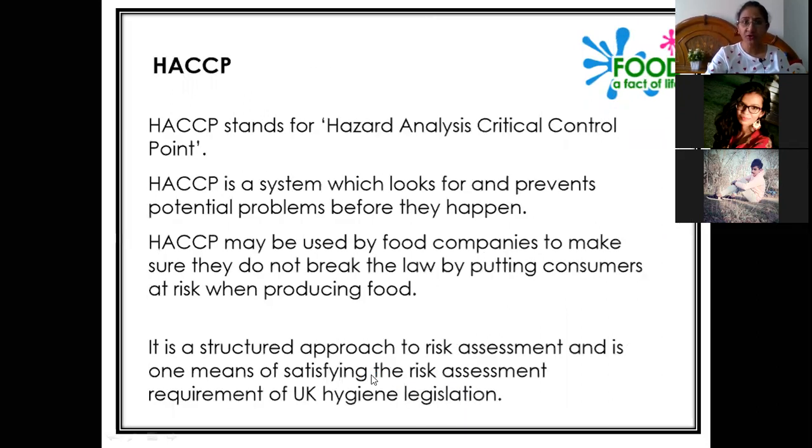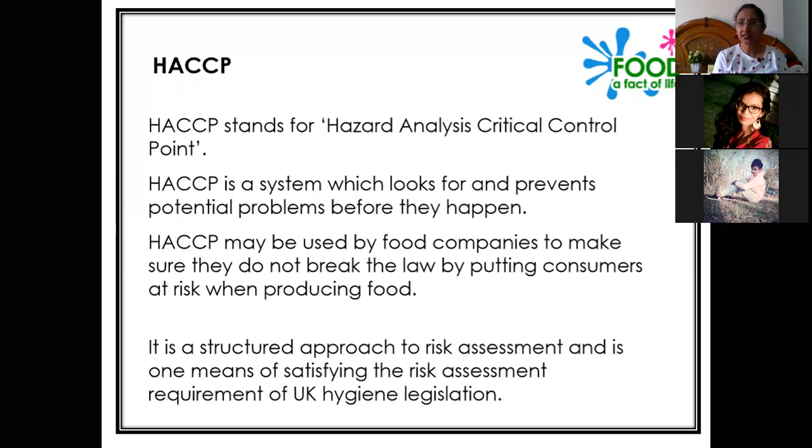Now we'll come to the main topic of today, HACCP, which stands for Hazard Analysis Critical Control Point, as I have already told you. Now we will look in detail at what it is exactly and what the different principles of HACCP plans are. HACCP is a system which looks for and prevents potential problems before they happen. During any production process, at any particular point of time, there is a probability that a physical or other type of hazard can happen.